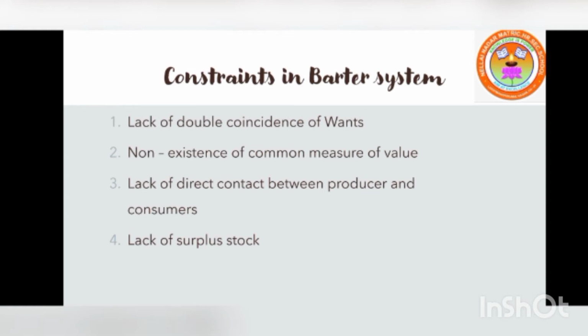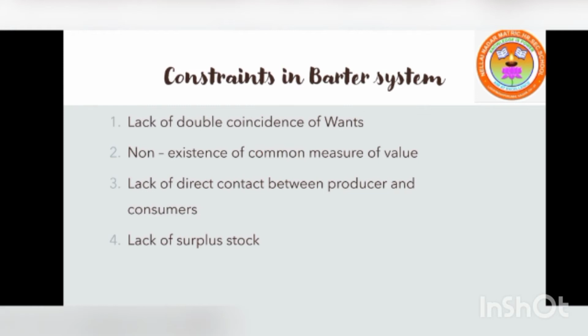Unless two persons who have surplus have the demand for the goods possessed by each other, barter cannot take place. The very important thing is that both parties, buyer and seller, should have the surplus stock. Then only can the barter be done.